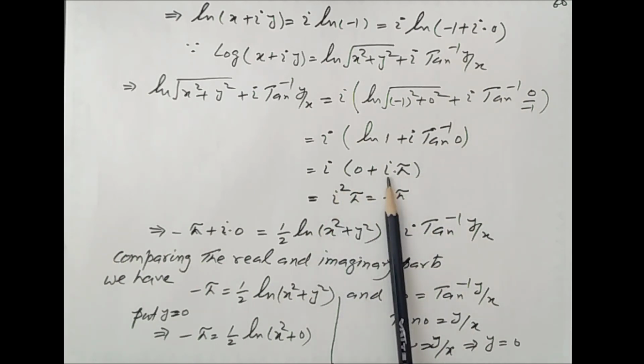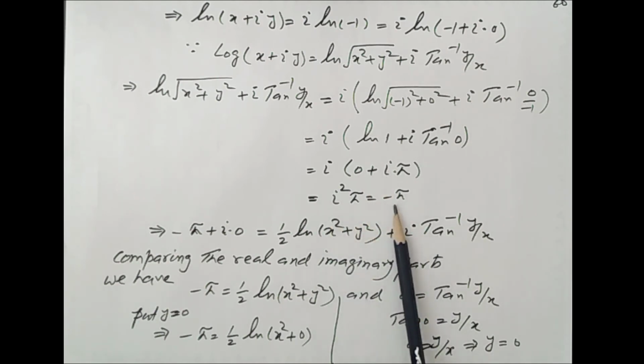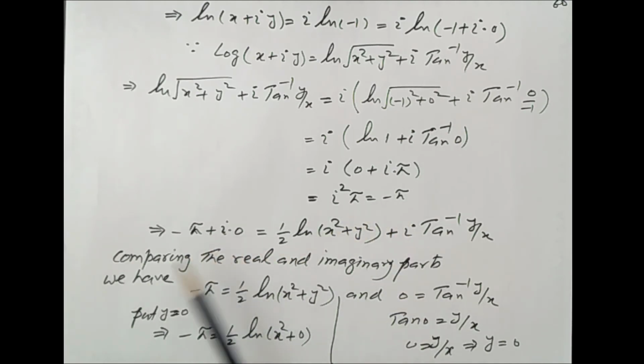Iota square equal to minus 1, so this is minus pi. So minus pi can be written as minus pi plus iota into 0, and this term we put here. And this is 1 by 2 log of x square plus y square plus iota tan inverse y over x. Comparing the real and imaginary parts, the real part is minus pi equal to 1 by 2 log x square plus y square, and 0 equal to tan inverse y by x, so tan 0 equal to y by x, y equal to 0. Here we put y equal to 0.